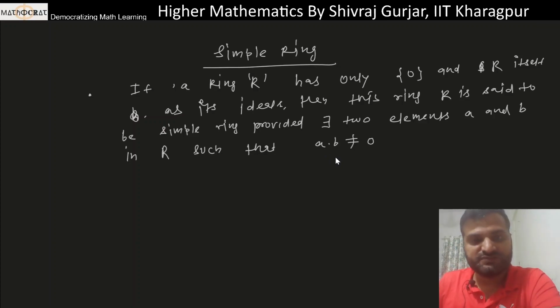So there are two things which need to be satisfied by a ring, then we'll say that that ring is simple ring.